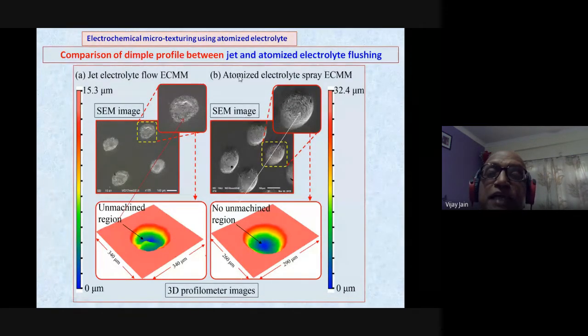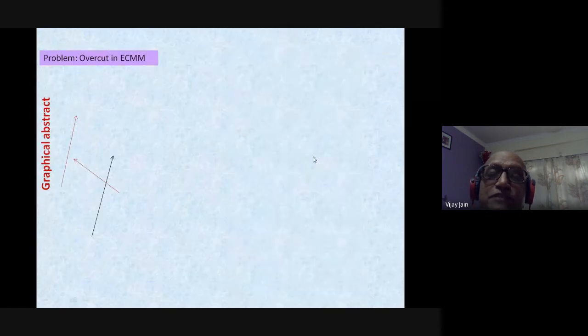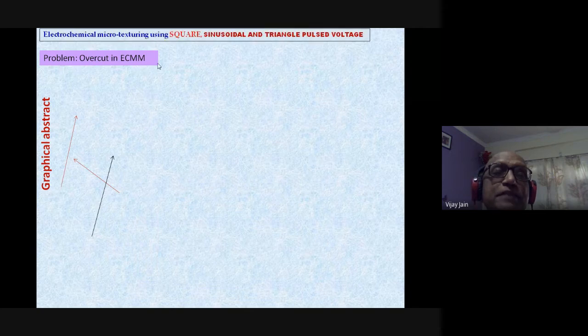But if we are using atomized electrolyte spray electrochemical micromachining, you can clearly see this part is much better than this, and there is hardly any unmachined area. And this is the 3D picture of the same. This peak, this projection, is not there in this particular case, and there is no unmachined region. So what we can conclude is that atomized electrolyte flushing gives better quality of the machined features. The main problem in ECMM is the overcut.